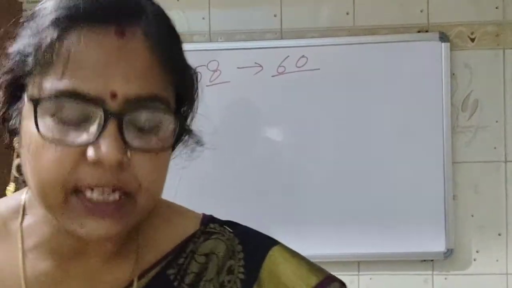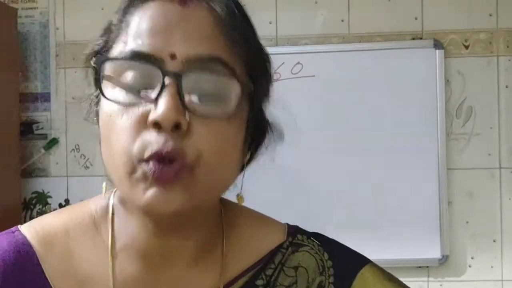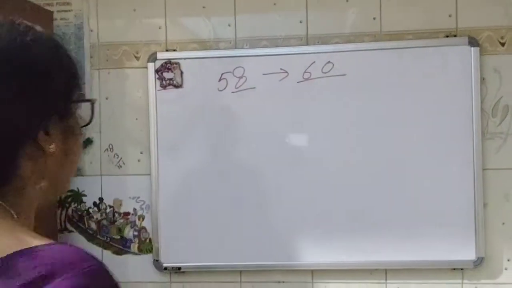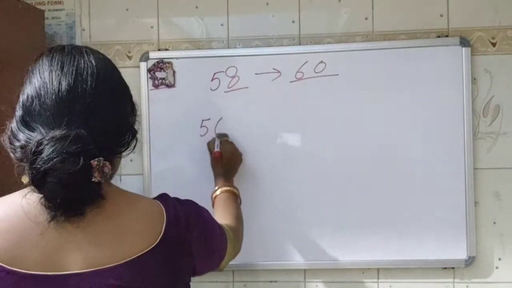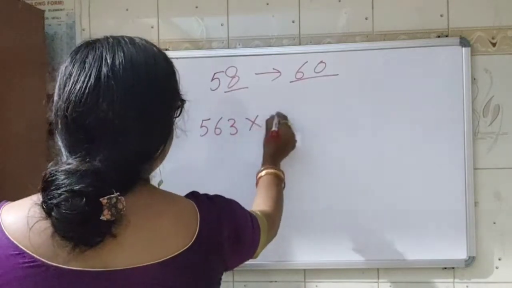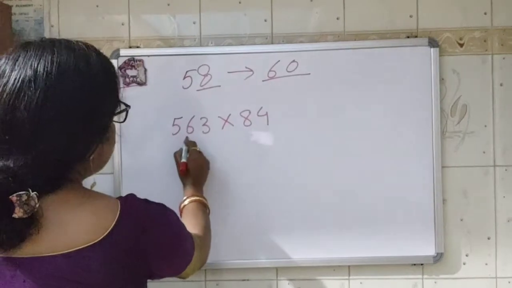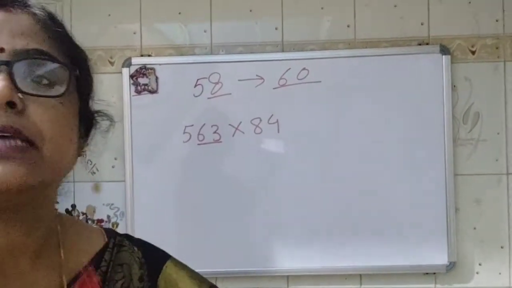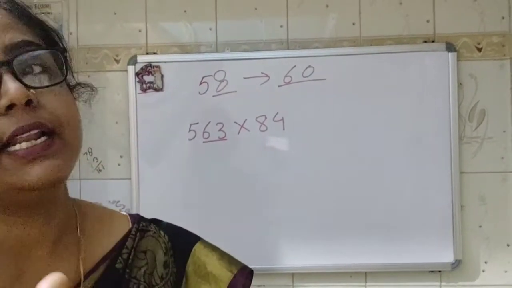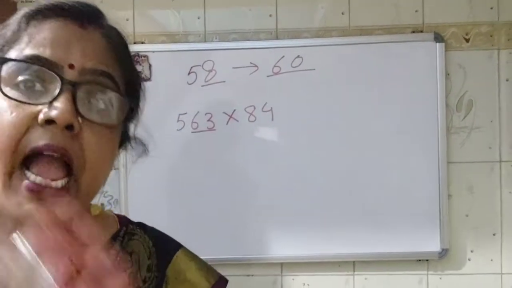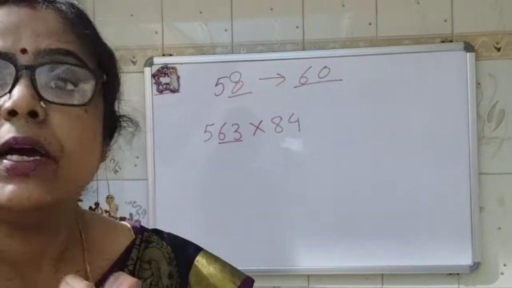Now I will explain the estimation of product and the estimation of quotient. Both things I am going to explain. First I am taking a number. If the number is 563 and we have to multiply by 84. So the first number is 563. Nothing is given. It is not mentioned in the exam or question paper or anywhere that we have to round off to the nearest tens, nearest 100 or nearest 1000. We have to observe the question number and round off according to the number.